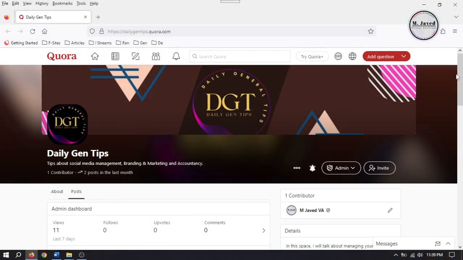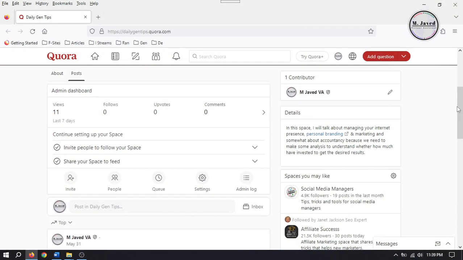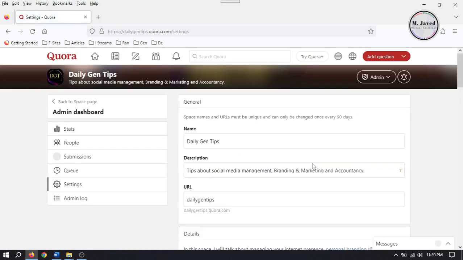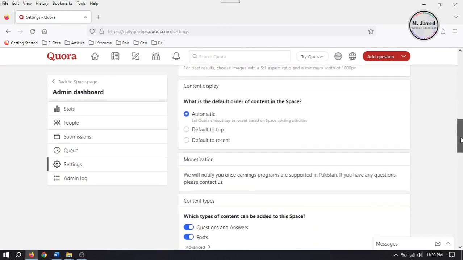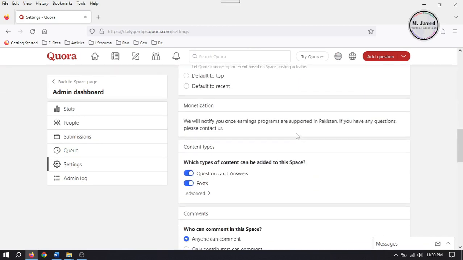Anyhow, go to your space and click on settings and check the monetization option. And since I'm from Pakistan, let's see whether it's available in Pakistan or not, since the monetization is location based.